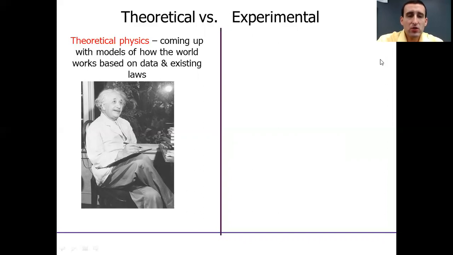Even E equals mc squared was Einstein's model of how matter and energy could be converted from one to another, and how much of one it would take to get some of the other. That was a model. And they come up with these models of the world. Now, they don't come up with it out of nowhere. Einstein did not come up with E equals mc squared out of thin air, right? He's looking at data. He's looking at information we have from other experiments we've done. But the theoretical physicists come up with the models.